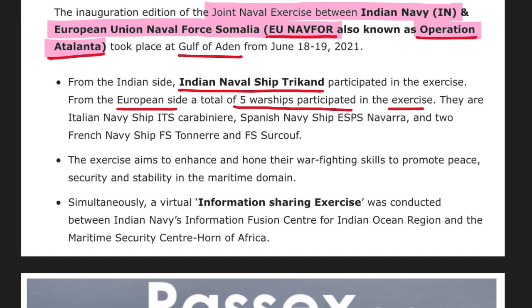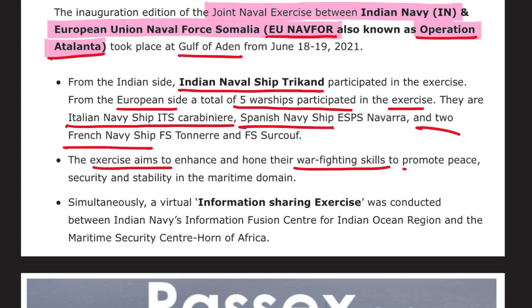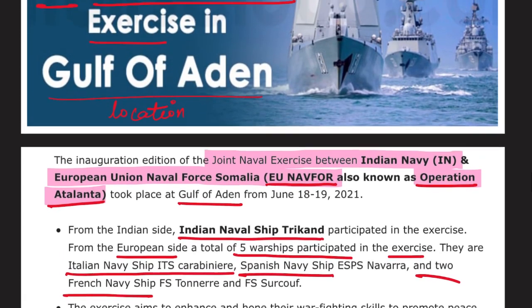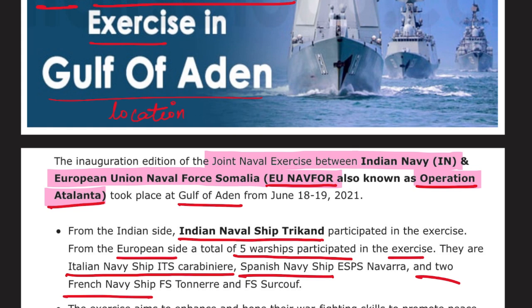From Indian side, it was INS Trikand that took part, and from European side, a total of 5 warships participated in this exercise, that are Italian naval ship ITS, Spanish, and 2 French navy ships also. Alright, this exercise aims to hone their war fighting skills to promote peace, security, and stability in the maritime domain.